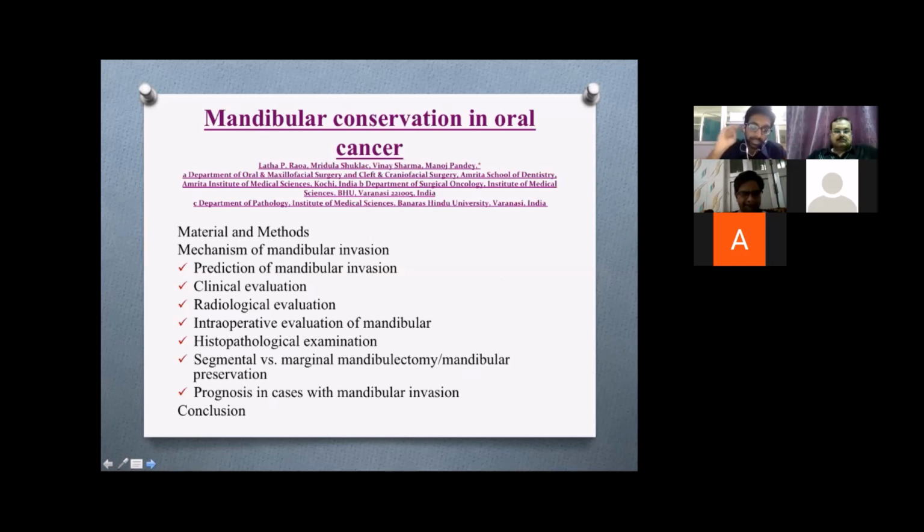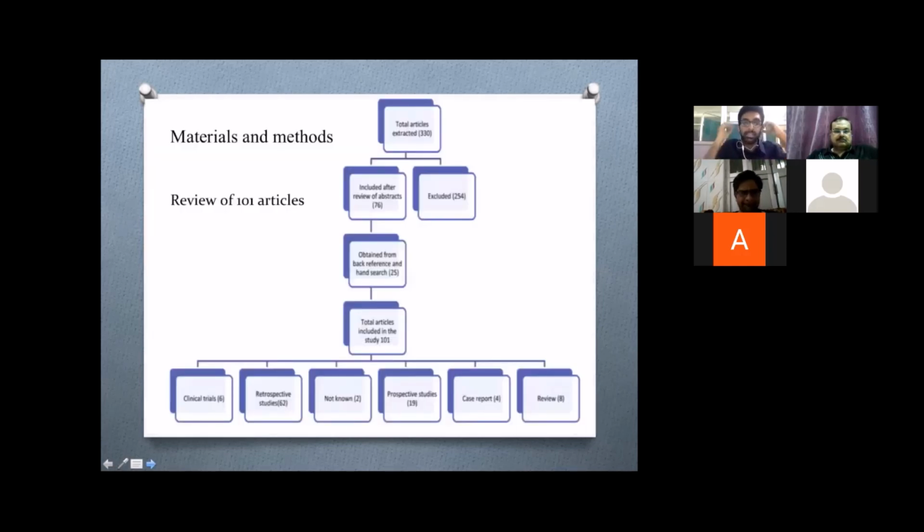there is mandibular invasion. This study included a total of 101 articles, out of which 6 were clinical trials, 62 were retrospective studies, 19 were prospective, and 4 were case reports. I have not gone into detail on every one of these reports, but the few which I found interesting, I have elaborated in the following slides.